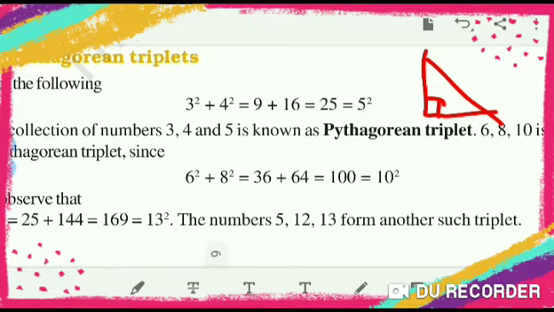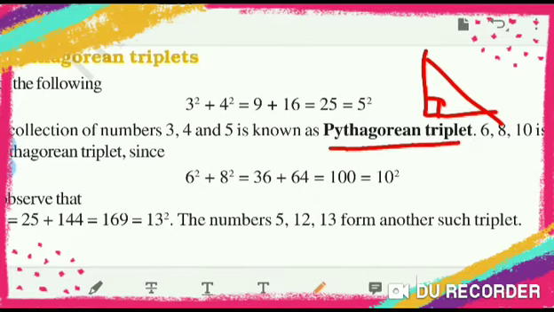For example, 3 square plus 4 square is equal to 9 plus 16, which is equal to 25, and 25 is the square of 5. So 3, 4, 5. So 3 square plus 4 square is equal to 5 square. Means sum of the squares of smaller two numbers is equal to square of their greater number. So those three numbers are called Pythagorean triplet.